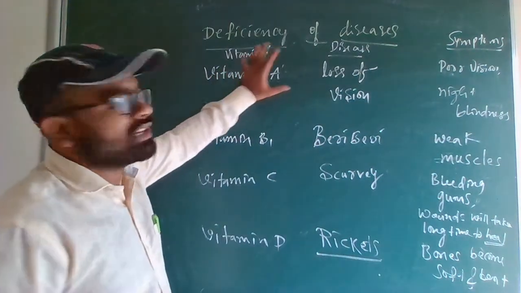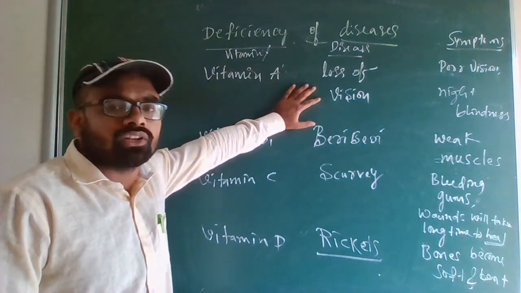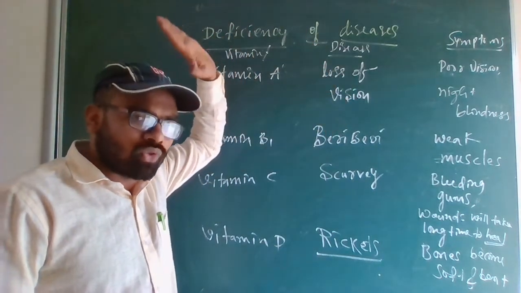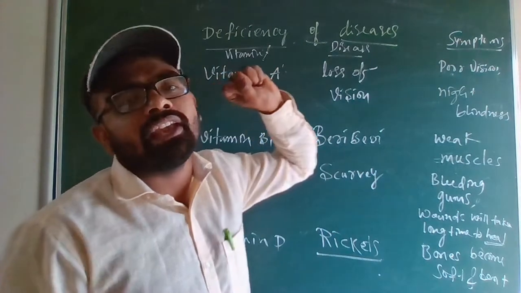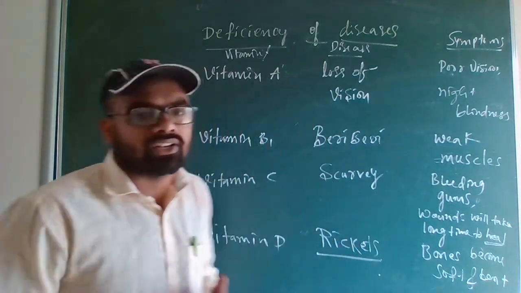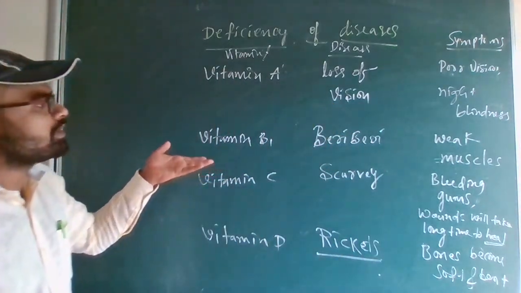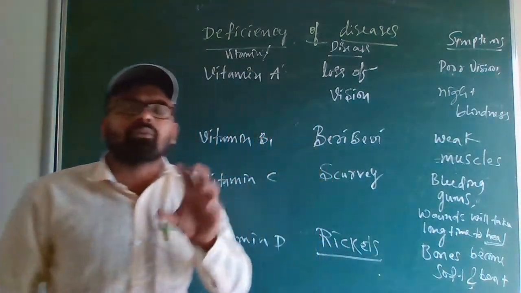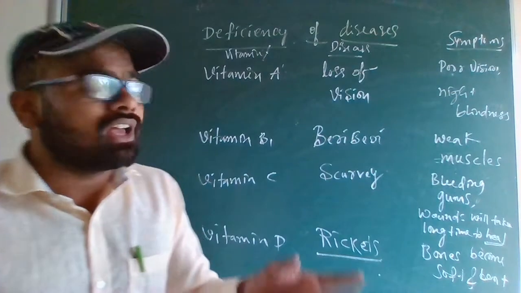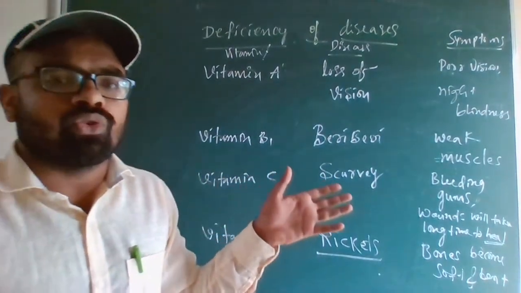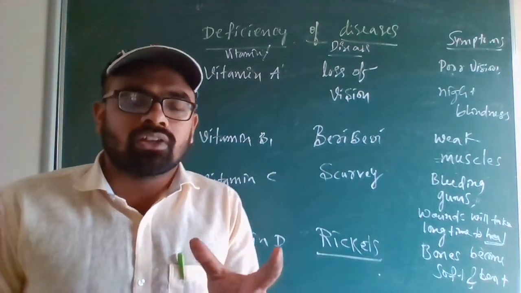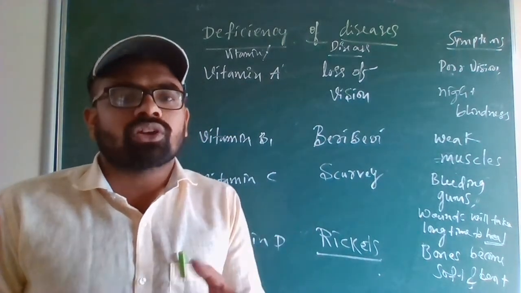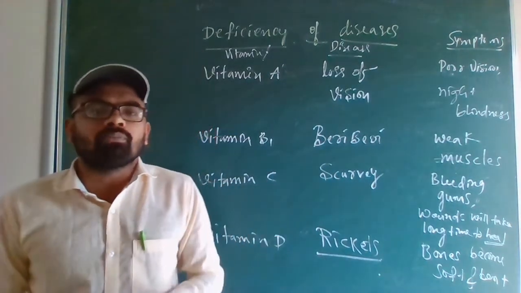So let me repeat: vitamin A, night blindness or loss of vision. Poor vision, night blindness will come. So to avoid this, you have to eat vitamin A rich foods such as carrot and green vegetables. Same thing with vitamin B. If there is a lack of vitamin B foods in your diet, beriberi will come, which causes weak muscles. To prevent this, we have to eat vitamin B rich foods.